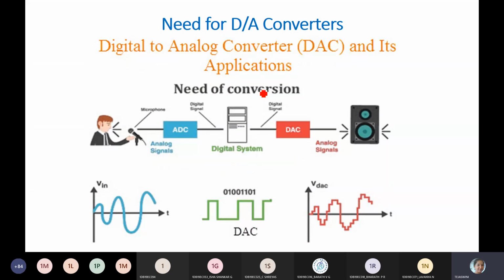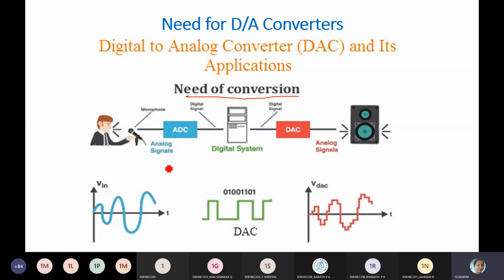Just an example application: why you require conversion, or what is the need of conversion. Here a person is speaking through a microphone, so he is going to speak the voice. I can say the voice is analog in nature. These voice signals are given to the analog to digital converter, because when I am speaking in open space with a microphone, you will not get clarity.